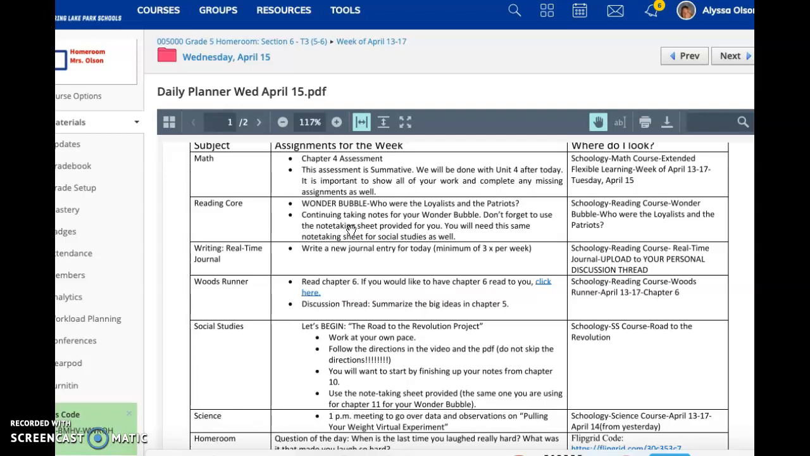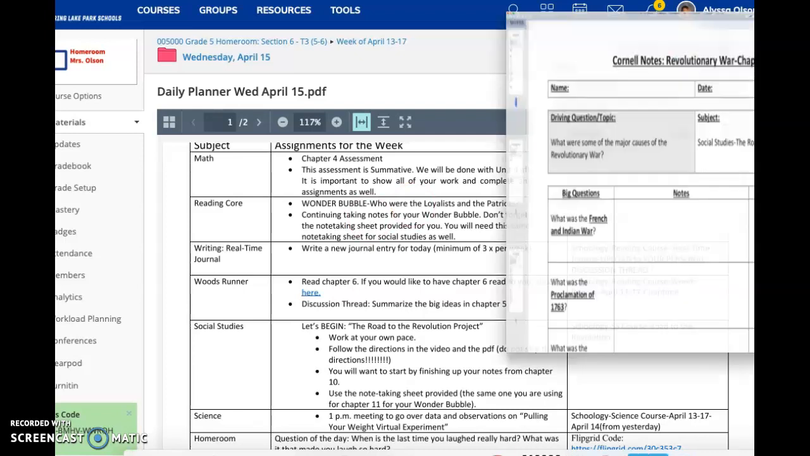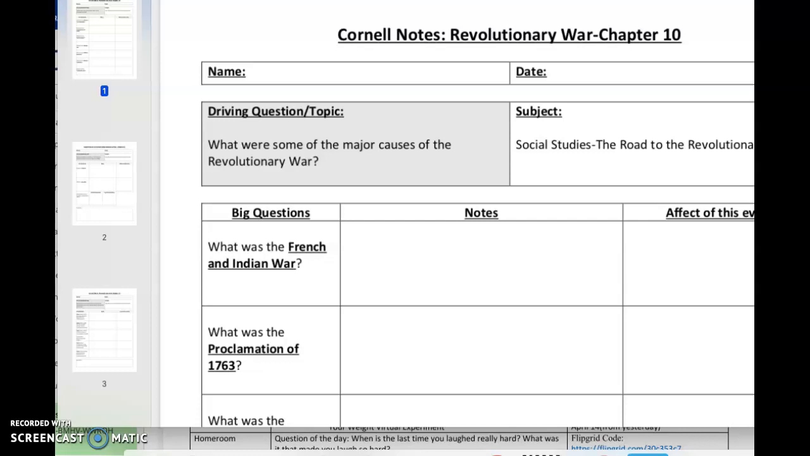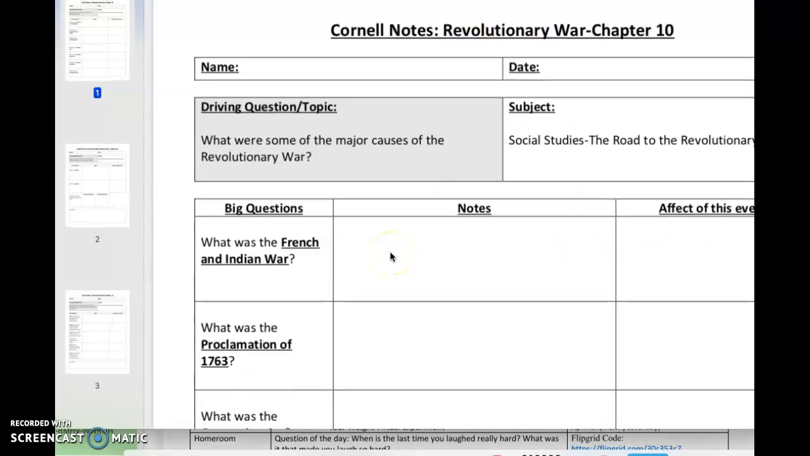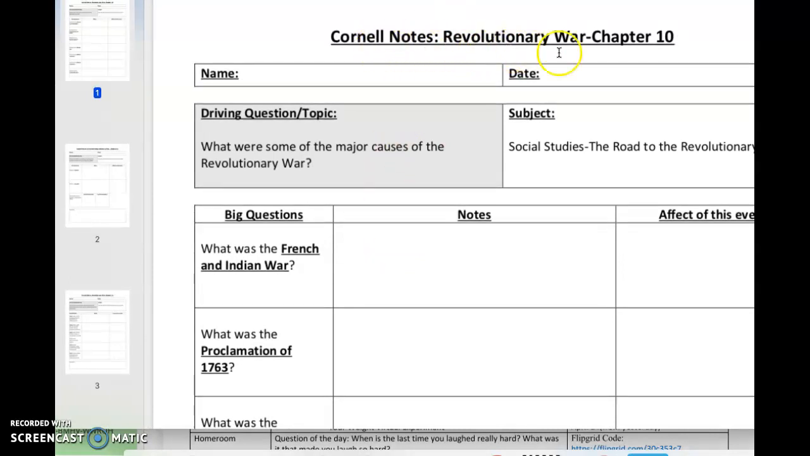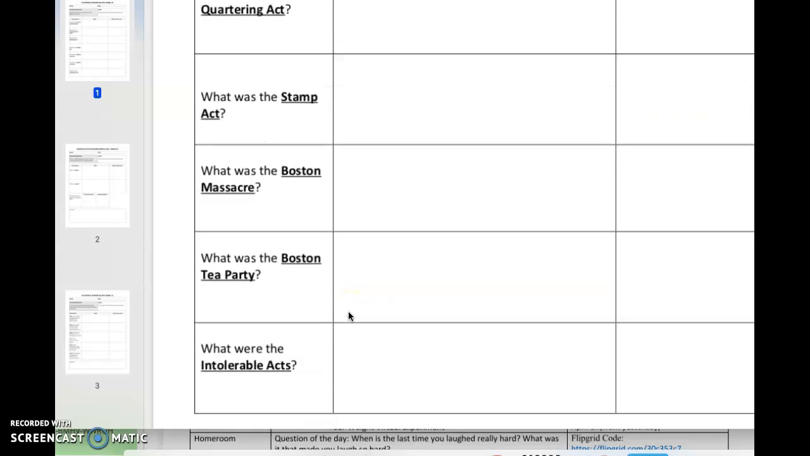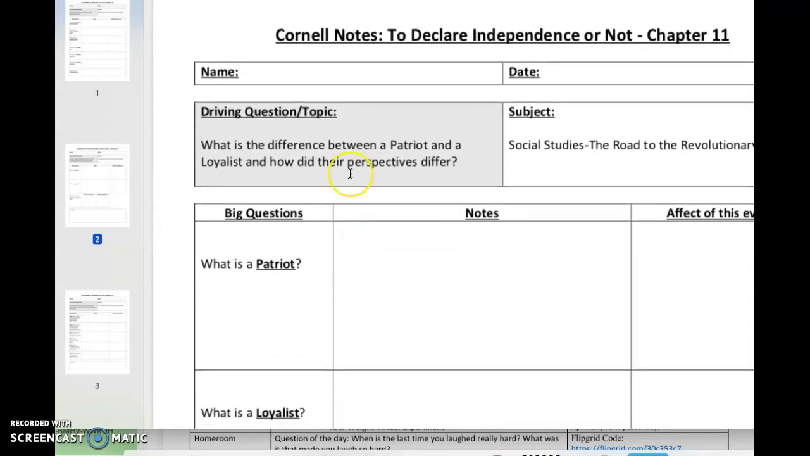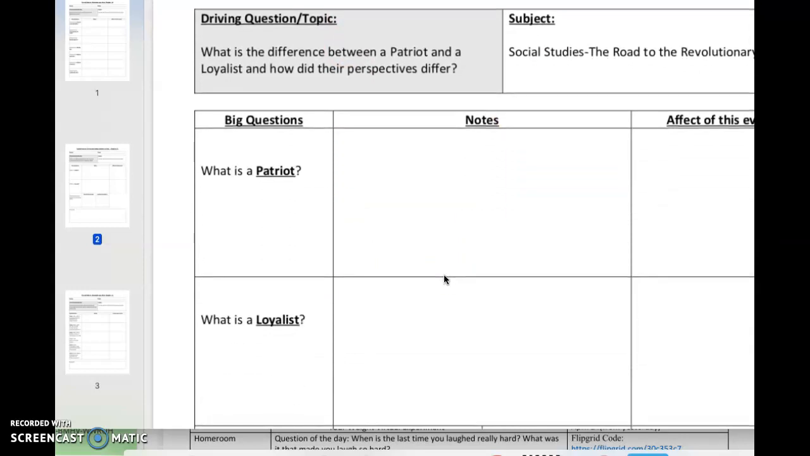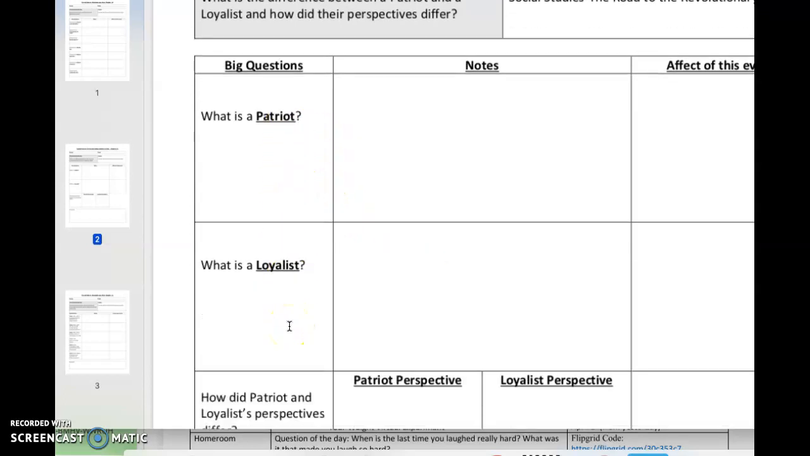studies as well. That Road to the Revolution note-taking sheet is posted both in social studies and in your Wonder Bubble resources. You'll notice that for the Wonder Bubble, you also have Chapter 11 that you're focusing on. So when you pull up your notes, you'll see Cornell Notes Revolutionary War Chapter 10. But if you scroll down, you'll see that the Cornell notes for Chapter 11 are on that second page. And that's where you're taking notes on Chapter 11 in social studies about the Patriots and the Loyalists.